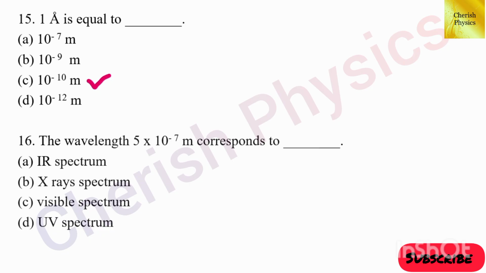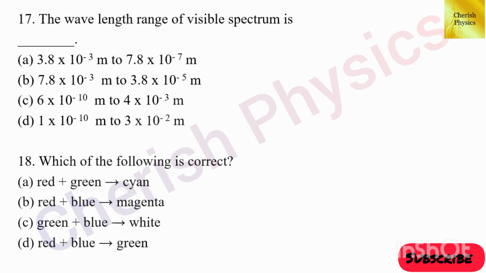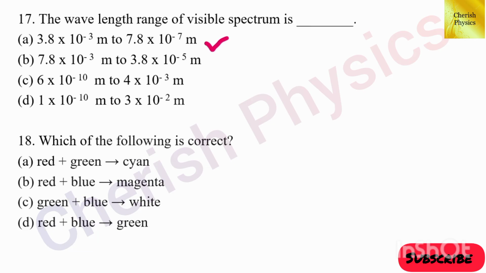16th question. The wavelength 5 into 10 to the power minus 7 meter corresponds to dash. The answer is visible spectrum. 17th question. The wavelength range of visible spectrum is dash. The answer is option A, 3.8 into 10 to the power minus 7 meter to 7.8 into 10 to the power minus 7 meter.